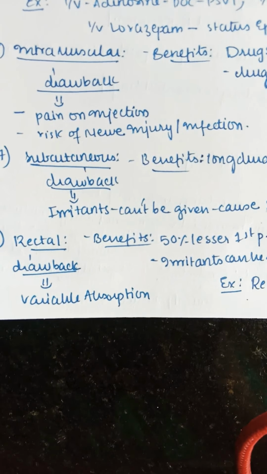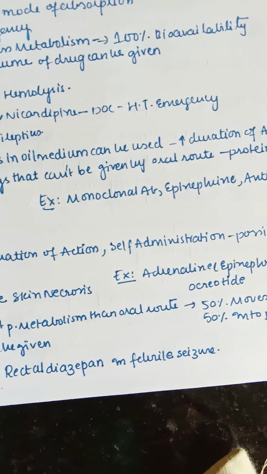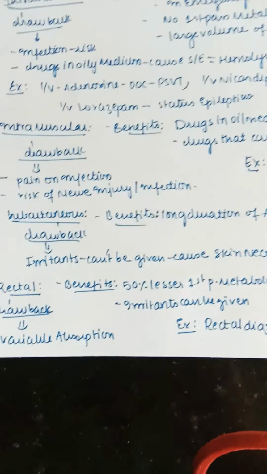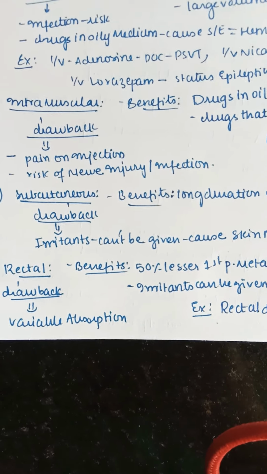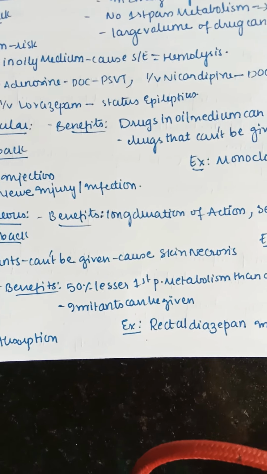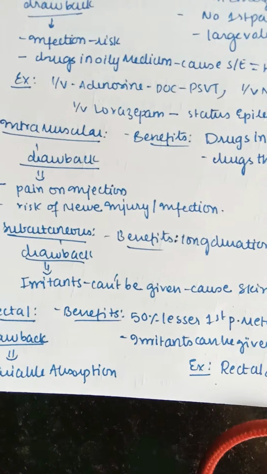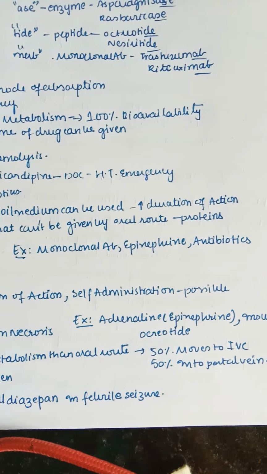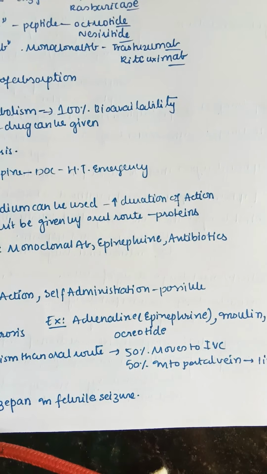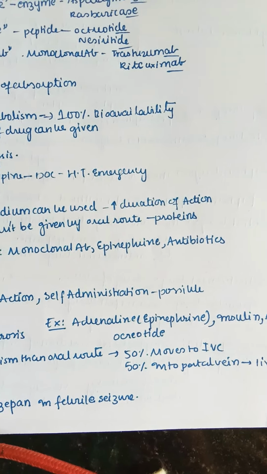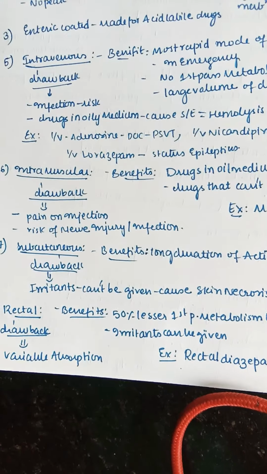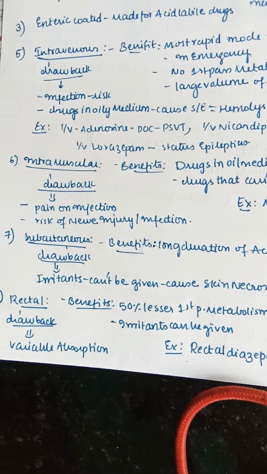Next, coming to subcutaneous, which is just under the skin. The benefits are a long duration of action, and self-administration is also possible. But the drawback is that irritants given this way can cause skin necrosis. The examples are adrenaline, of course epinephrine, insulin, monoclonal antibodies, and octreotide. So even proteins can be given subcutaneously, but irritants should not be given.